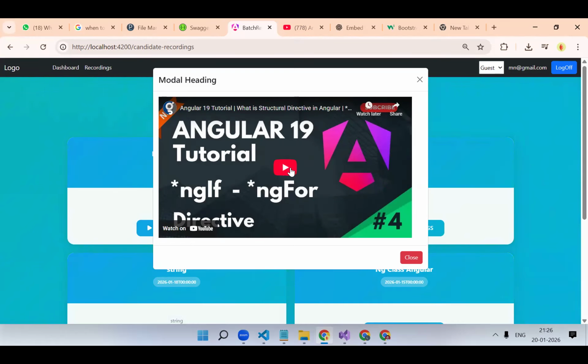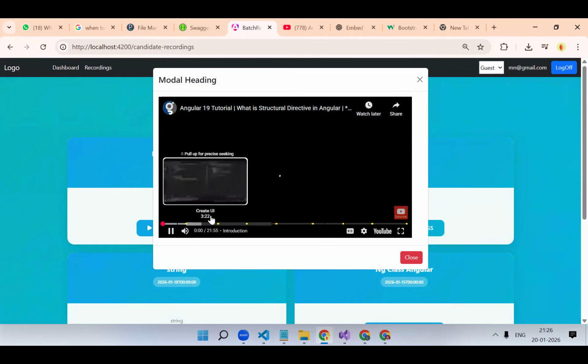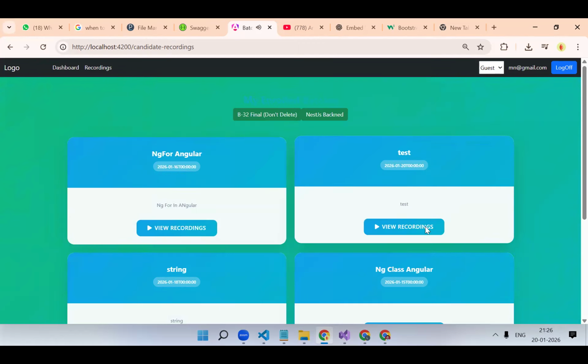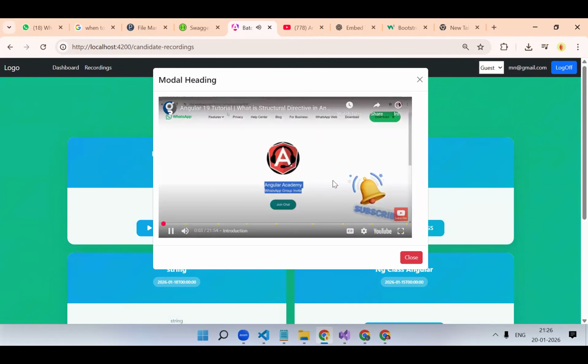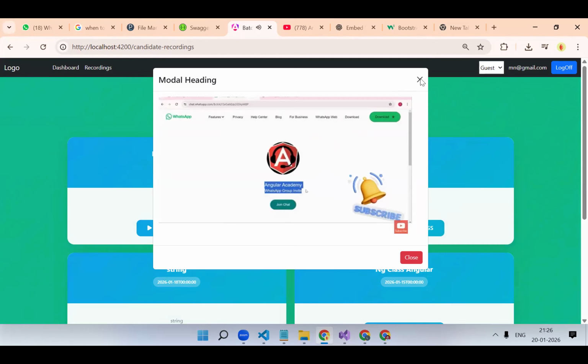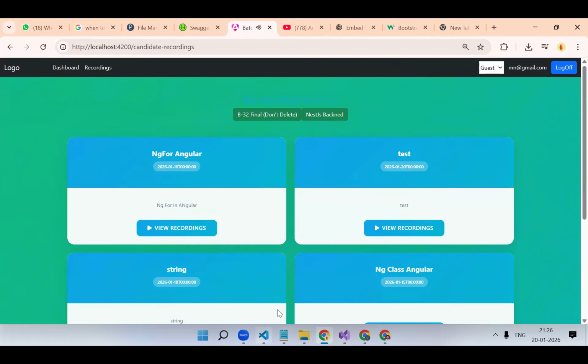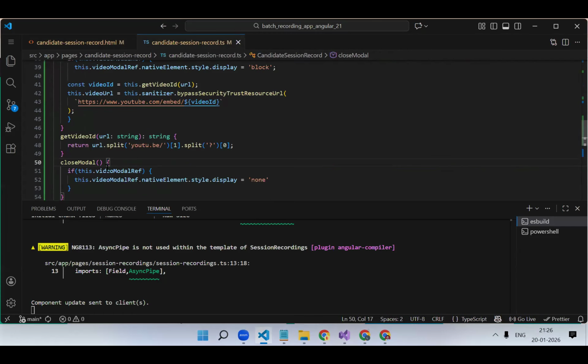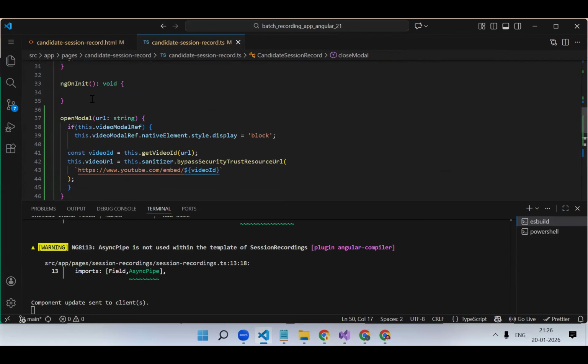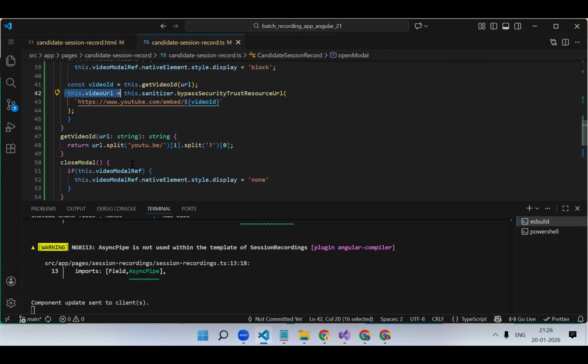ngIf. Okay. Wait, if I'm closing it, nothing is happening. So on click of close, we just need to make it undefined again.